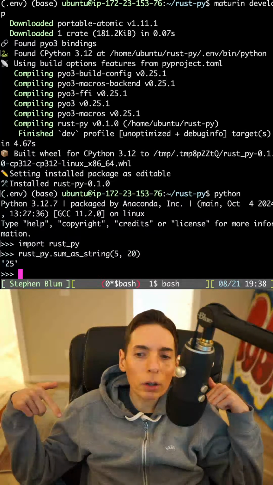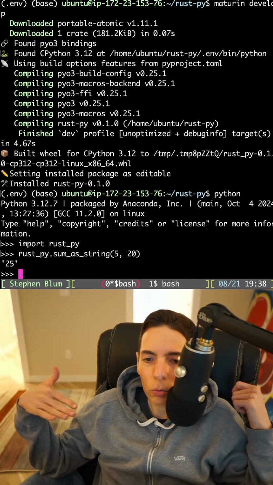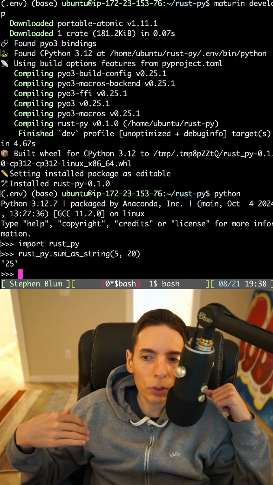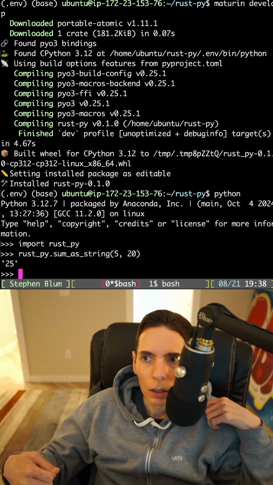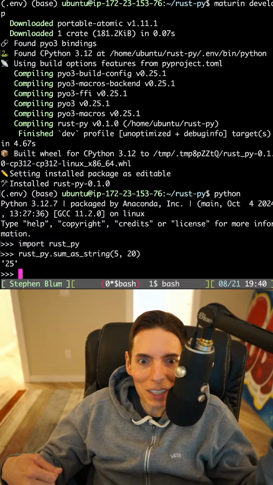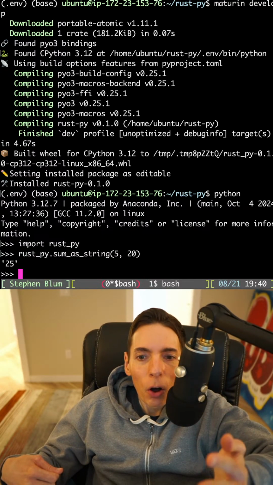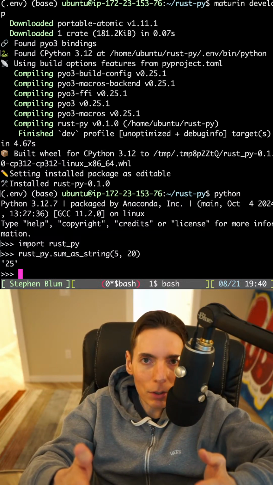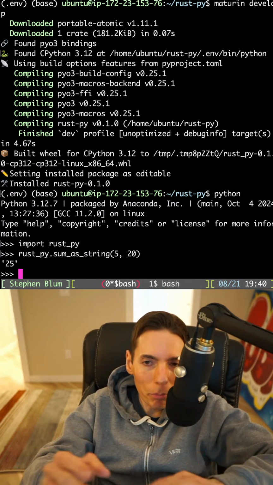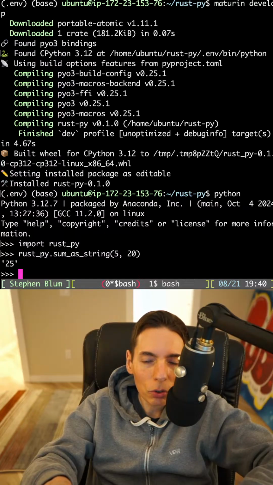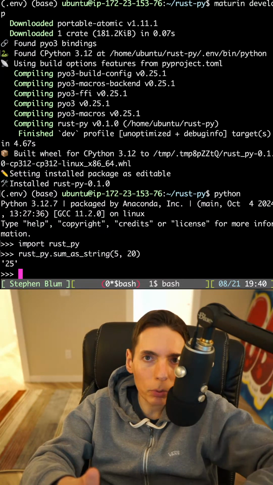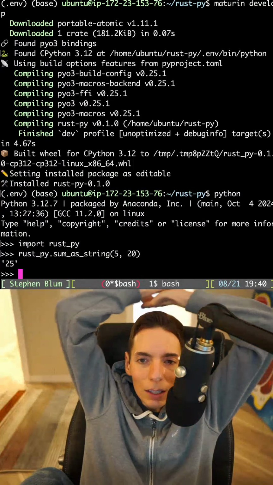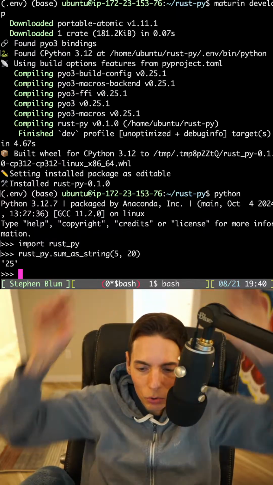So what that did was it calls out to Rust. Rust does the math. It converts it into a string, and then it serializes it back into Python world. So we did it. We just did it. We're in a Python runtime, and we built ourselves a Rust module that is usable inside Python. And we just ran it just now. So isn't that satisfying? It is so satisfying.